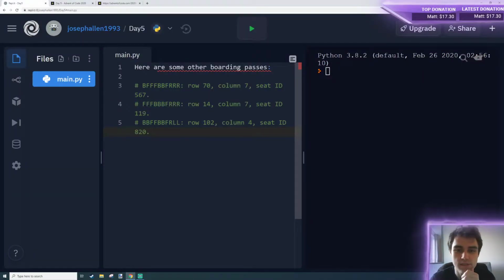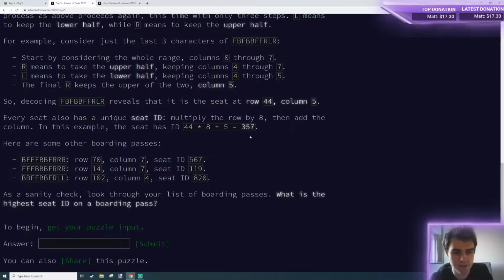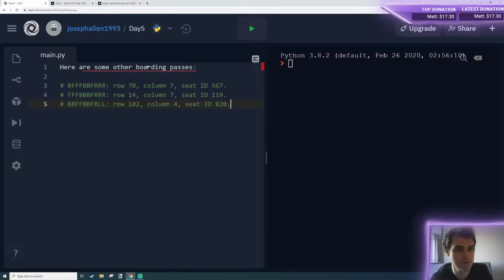Okay, so let's just make sure I also need to return the highest seat. I think I'll probably forget about this, so I'm gonna leave this as a comment too.